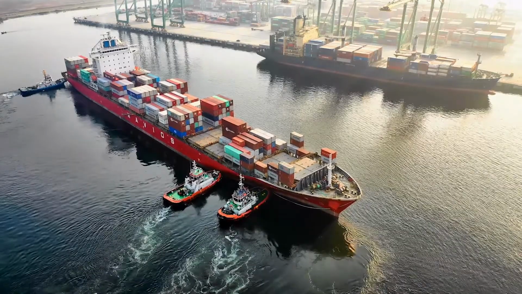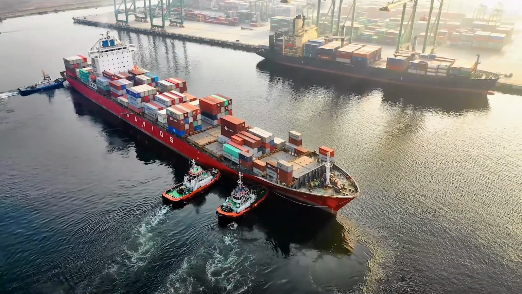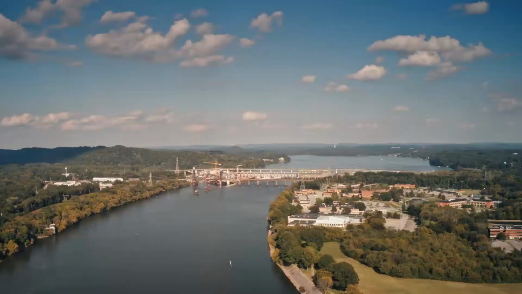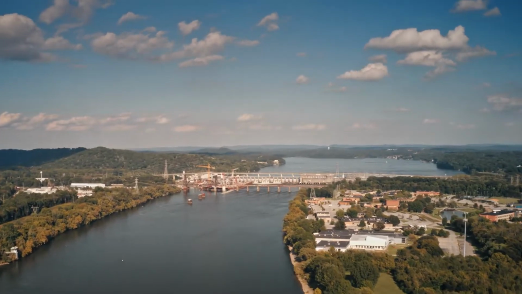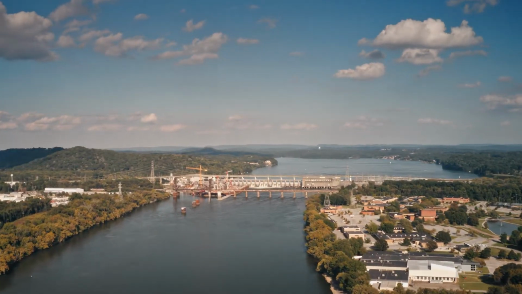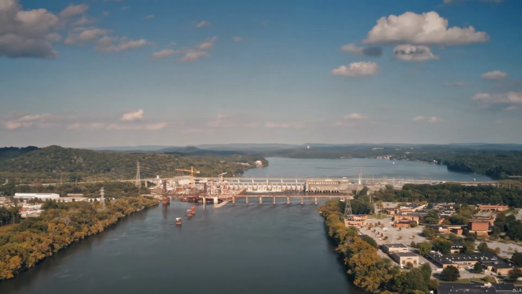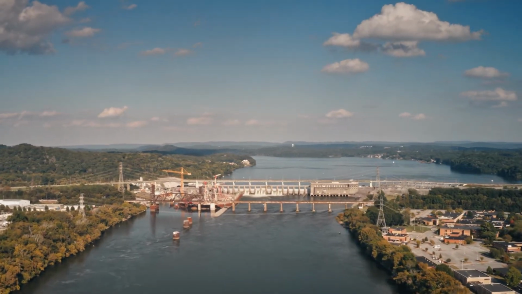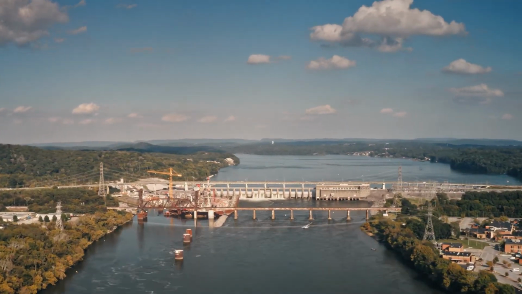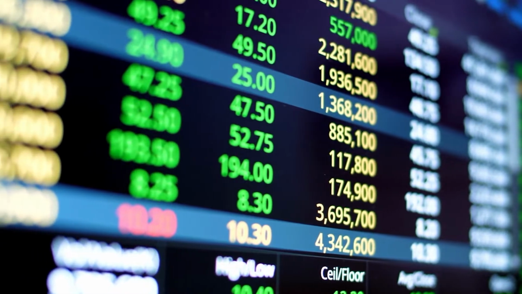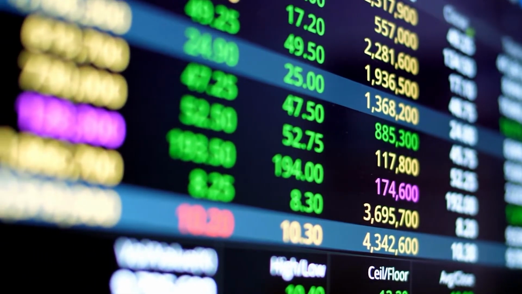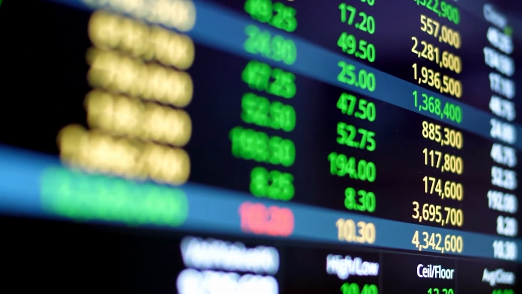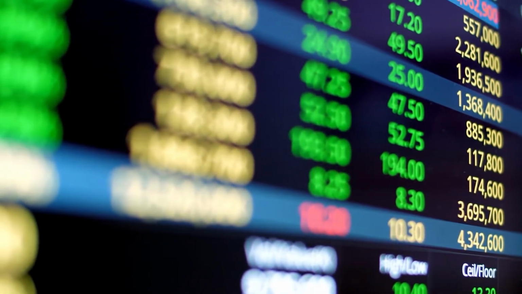Exports are purchases made by domestic businesses from clients abroad. Building roads, bridges, and providing subsidies to various businesses, such as agriculture, are examples of government spending. Together, all of the aforementioned can be impacted by investors through the stock market, either badly or constructively.